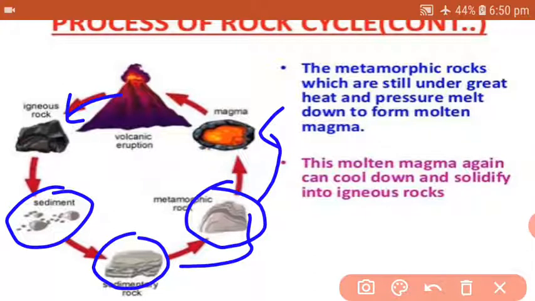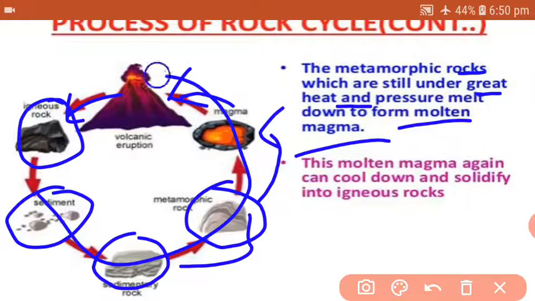The metamorphic rocks which are still under great heat and pressure melt down to form molten magma, and that magma will again arrive on the surface of the earth. It will cool down, solidify and form the igneous rocks again.